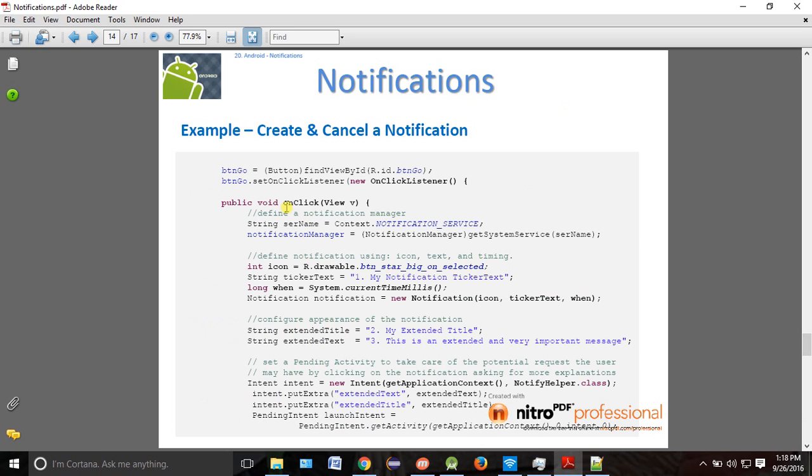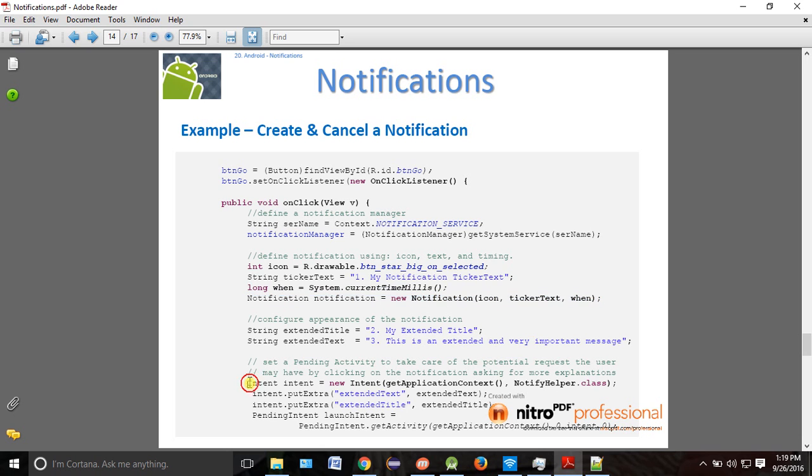When you click on the button show notification, I'll get the manager first. I got the icon, ticker text, what you want to show, when you want to show, what to do, then we will create this notification object. After that, we need one pending intent, right? So how to create a pending intent?